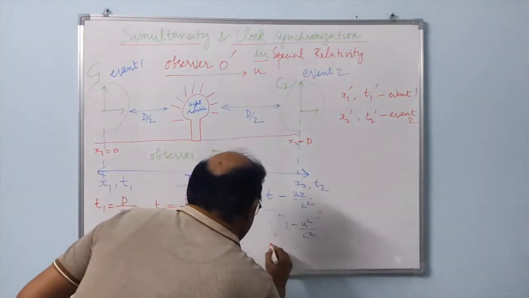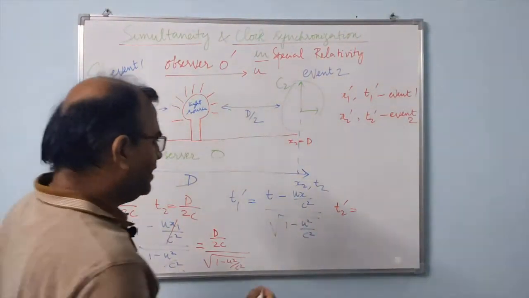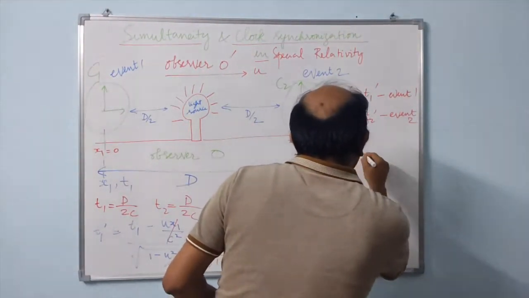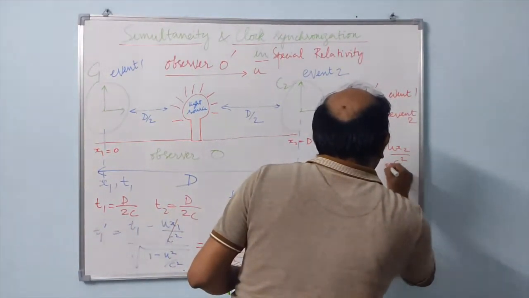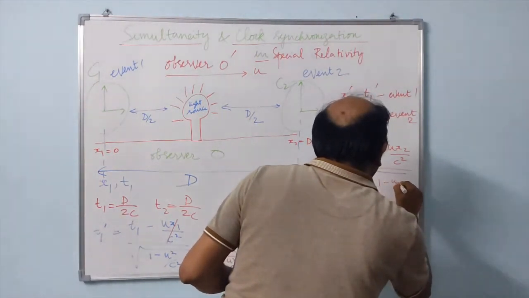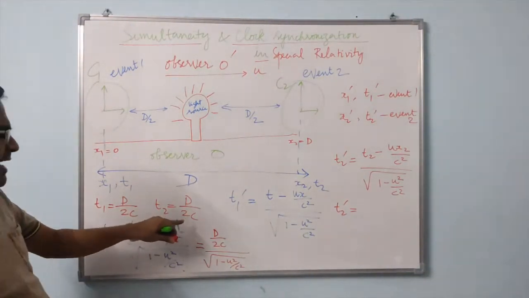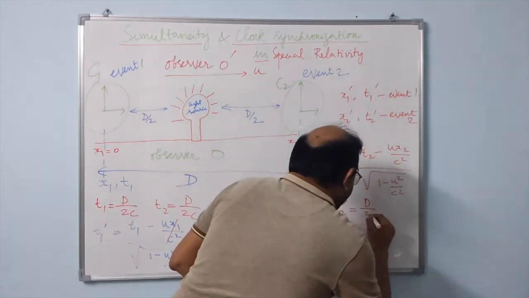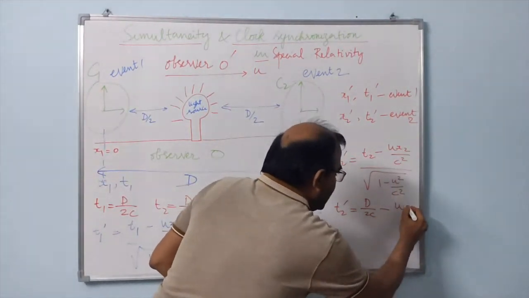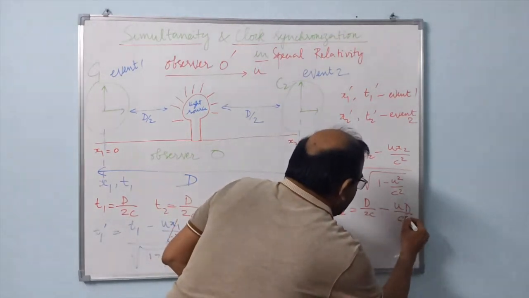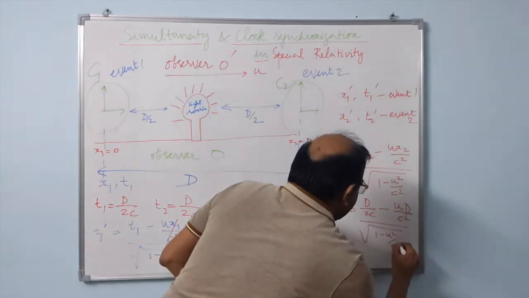What about the t2 prime for him? If you write t2 prime for the primed observer, that would be t2 minus u x2 over c squared, the entire thing over square root of 1 minus u squared over c squared. Therefore, I can write t2 is again d over 2c minus u into x2, which is d. So, u d over c squared, divided by square root of 1 minus u squared over c squared.